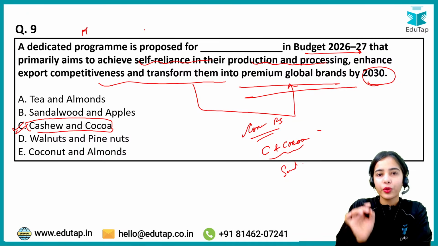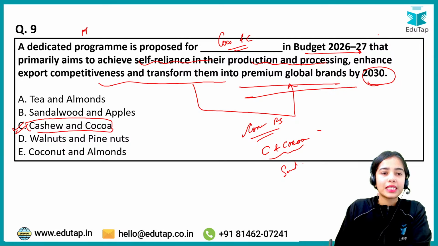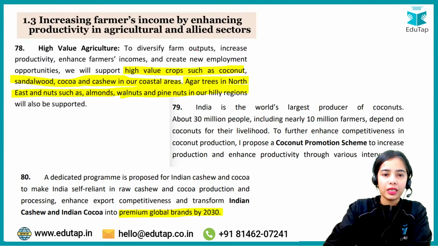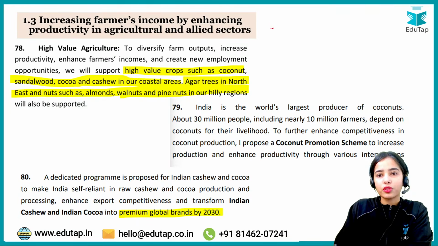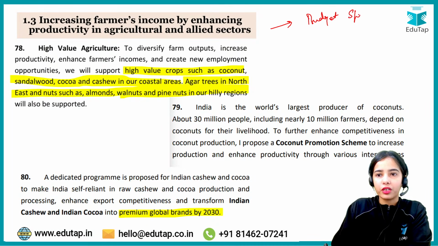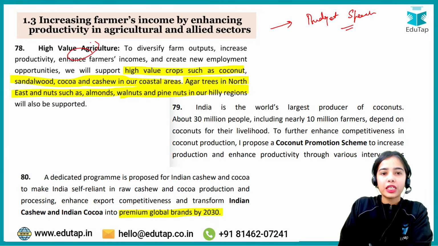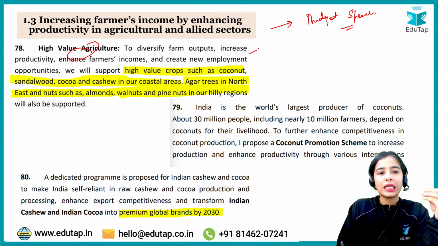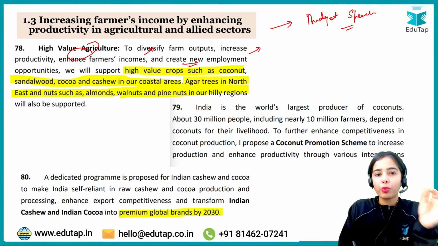A dedicated program is proposed for cocoa and cashew in Budget 2026-27 that primarily aims to achieve self-reliance. So here you can see increasing farmers' income. These particular paragraphs are taken from the budget speech of our finance minister. High value agriculture to diversify the farm outputs, increase the productivity, enhance the farmers' income and create new employment opportunities.